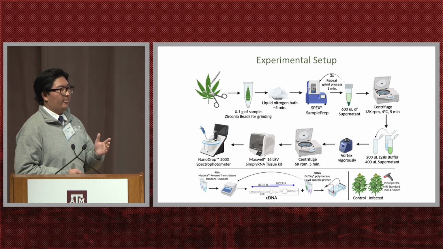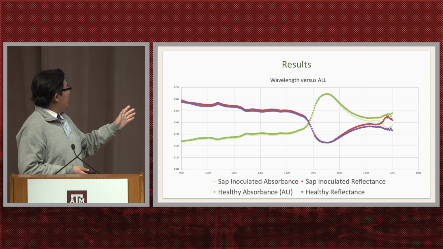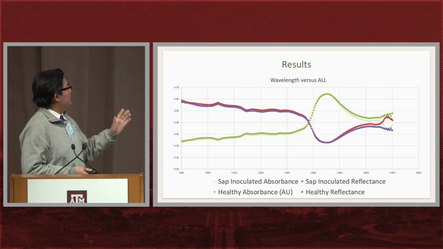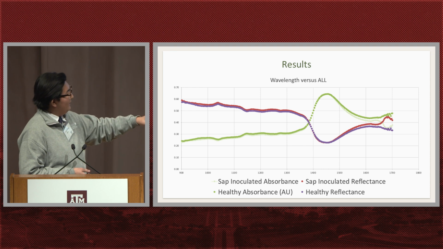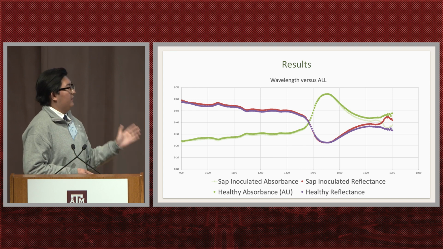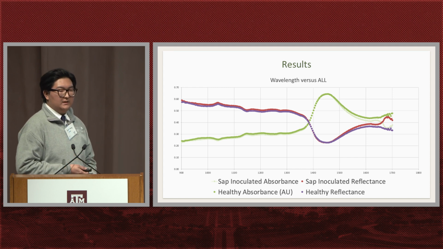That can tell if a plant is infected or just a negative plant. So using our results from our NIR, the greens are our absorbance and the reds and purple are reflectance. If you look towards the 1700 range, there is an inverse relationship between the healthy and the inoculated. We want to see if that data is a probable source that shows there is an actual difference between a healthy plant and an inoculated plant.